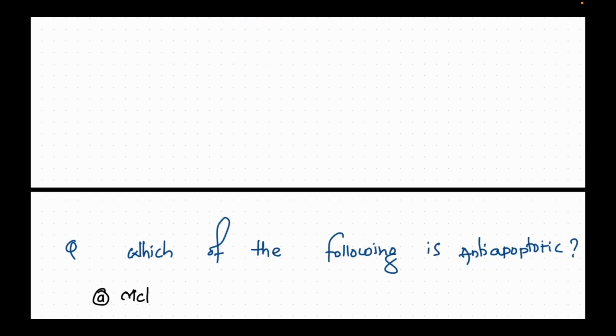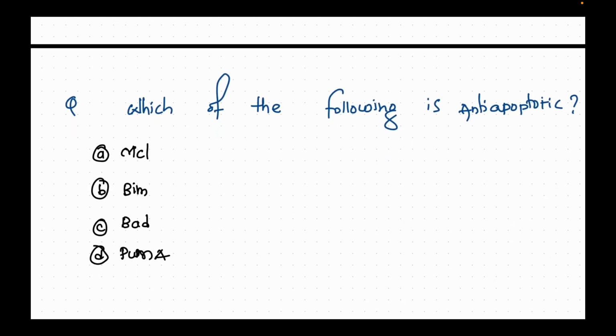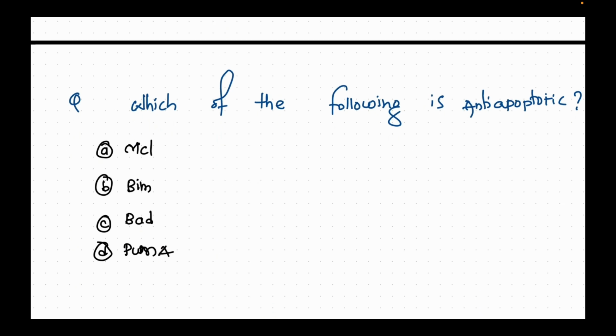Then which of the following is anti-apoptotic? And the options are MCL, BIM, BAD, PUMA. So we know that BIM, BAD, PUMA are the stress sensors, while MCL is anti-apoptotic.